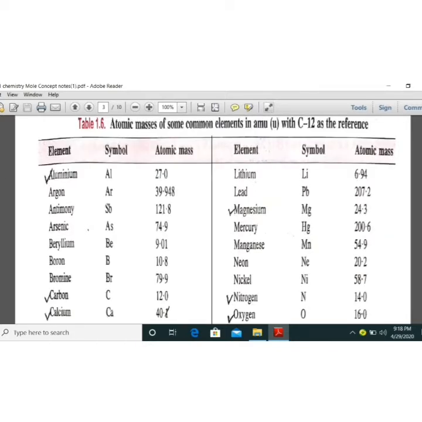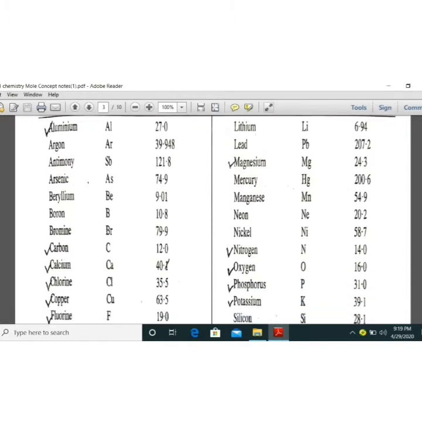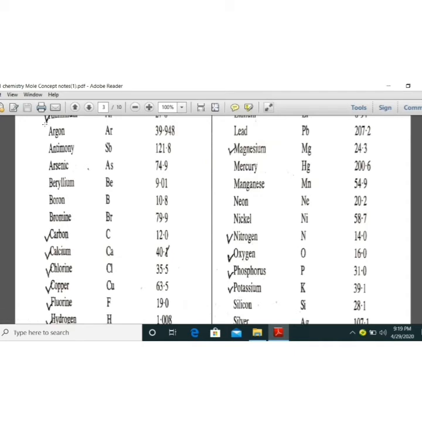Now for solving problems you have to memorize some elements' atomic weights. For example, aluminum has atomic mass 27, carbon you know is 12 unified mass, calcium 40. I've given some tick marks, you have to remember that part only. Carbon has 12, calcium has 40, chlorine has exactly 35.5. Why is it a fraction?